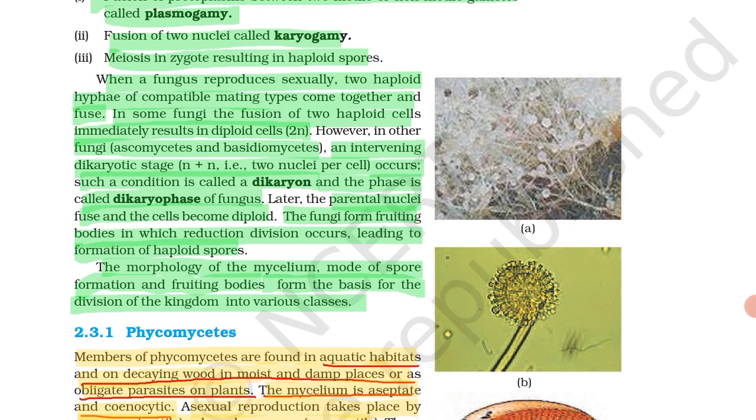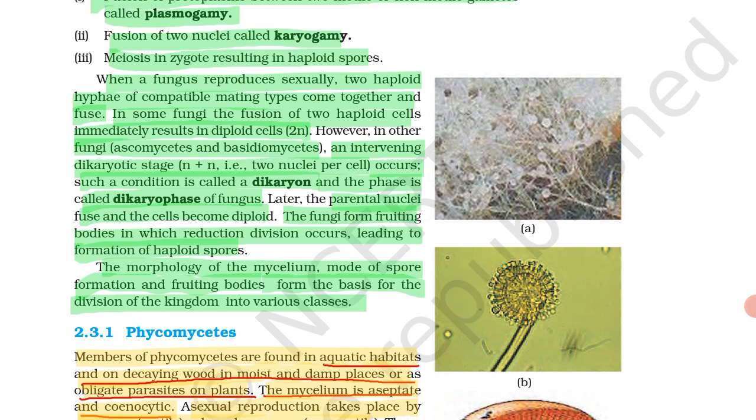In some fungi, the fusion of two haploid cells immediately results in diploid cells. Haploid means single N; these two single N come together and form diploid cells, 2N.